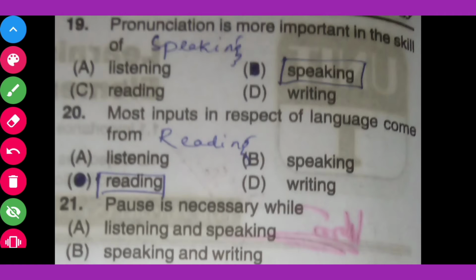Most inputs in respect of language come from option A listening, option B speaking, option C reading, option D writing. The correct answer for the question is reading. Most input in respect of language comes from reading. We get much more input when we read. Then come to the next question.